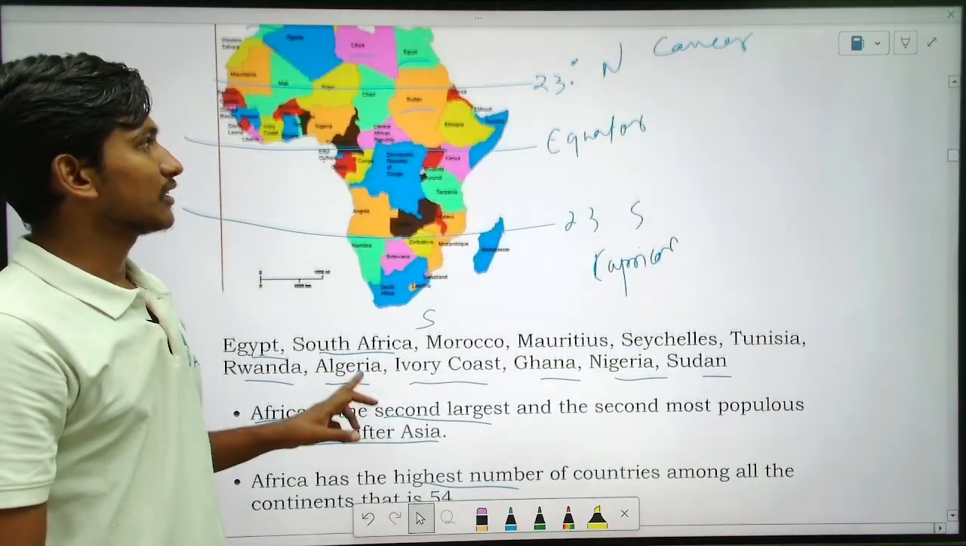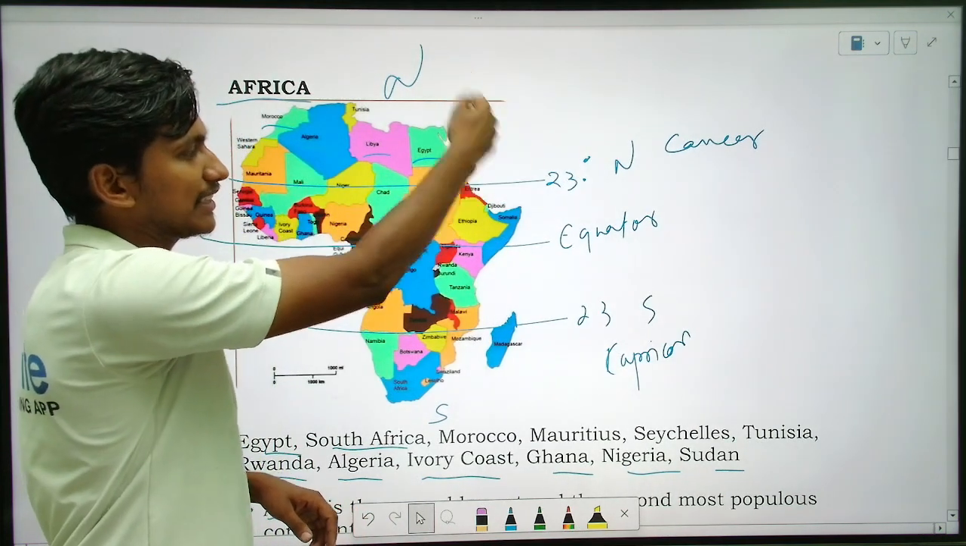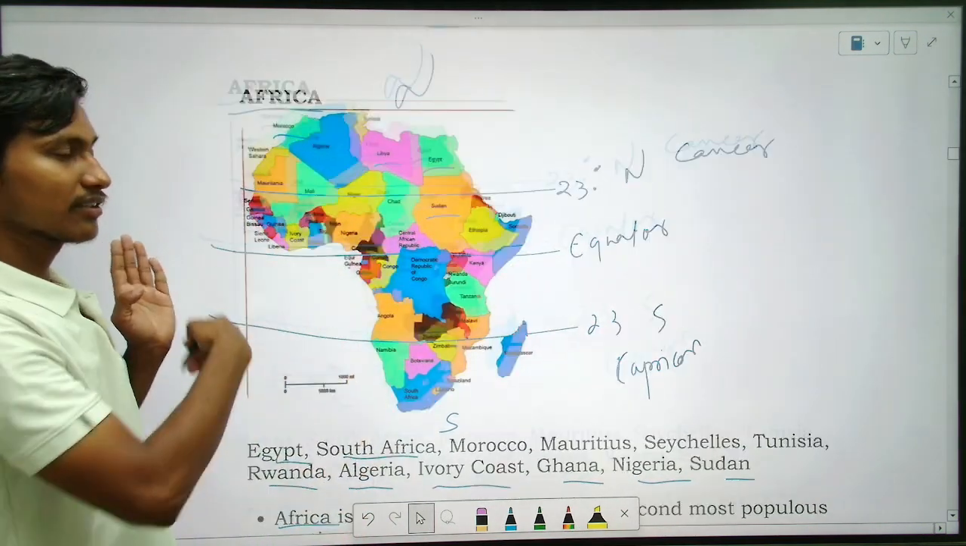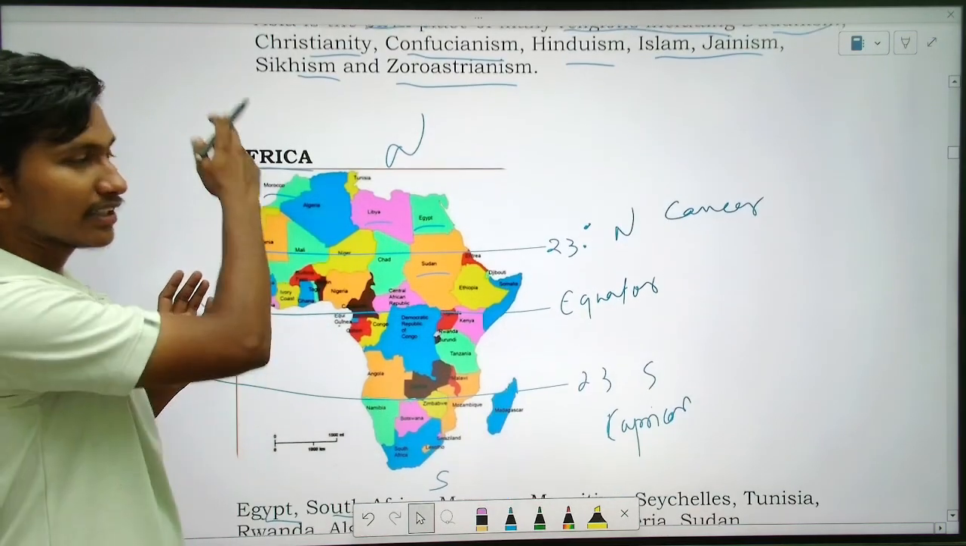So this is Europe here. Europe is there. This is the Mediterranean Sea, and this side is which? North America and South America. It is separated by what? That is by the Atlantic Ocean.